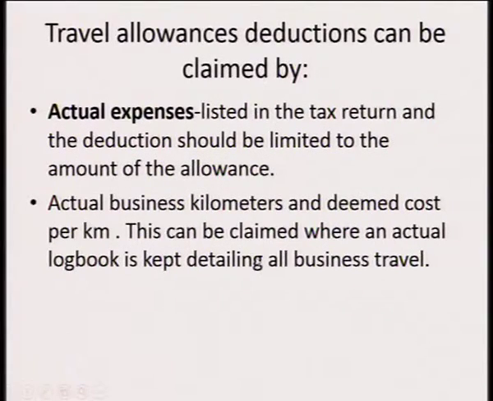Travel allowance deductions can be claimed by actual expense listed in the tax return, and the deduction should be limited to the amount of the allowance. Alternatively, actual business kilometers and deemed cost per kilometer can be claimed where an actual logbook is kept detailing all business travel. A logbook should be kept giving details of all the trips that have taken place, and the kilometers and the distance.